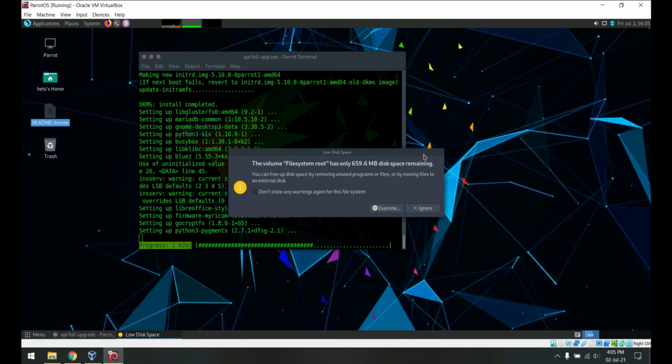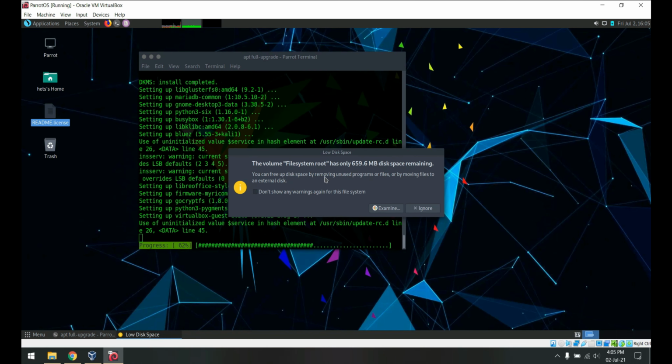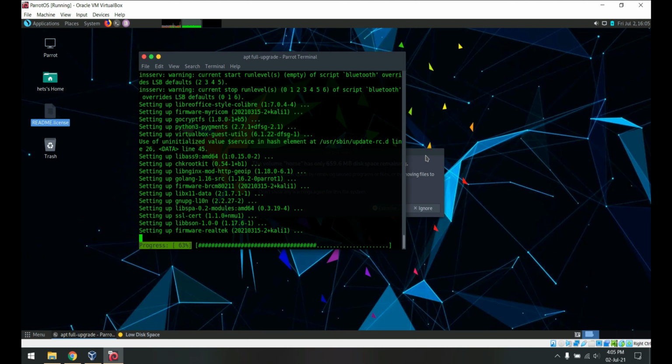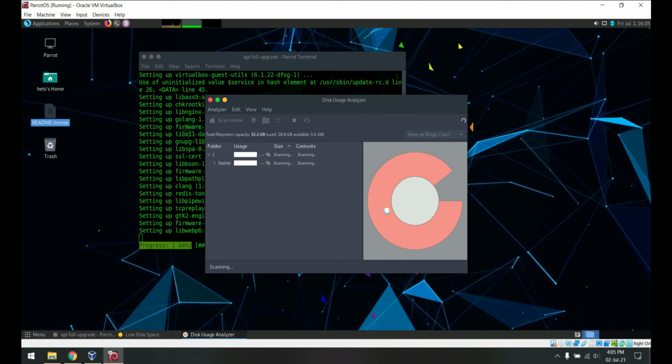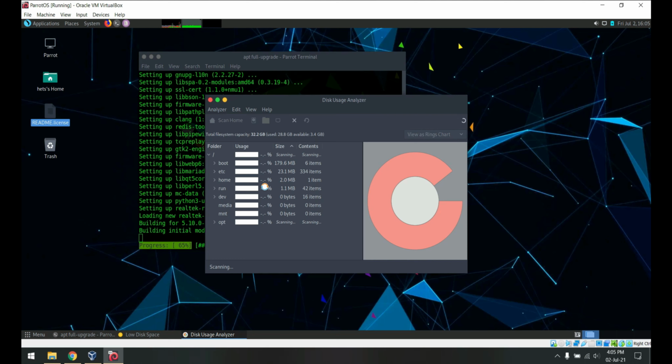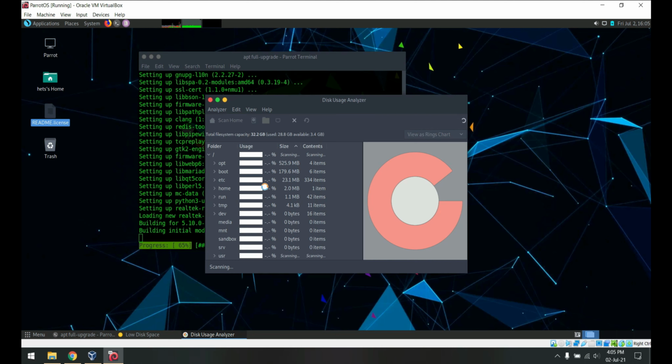This is the error I was talking about earlier. 15 GB space is not enough apparently. That is why I suggest using at least 20 to 25 GB. It won't cause problems for us right now, but later on we will have low storage to install other tools and stuff. I'm going to ignore it right now.